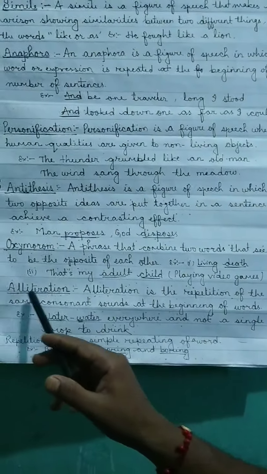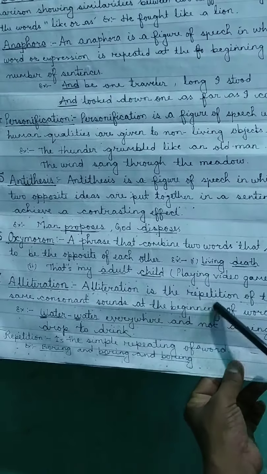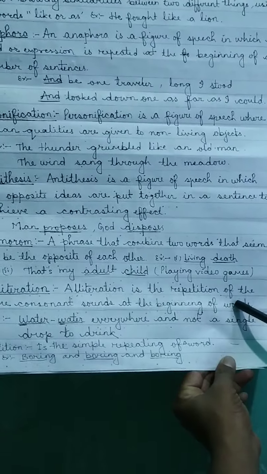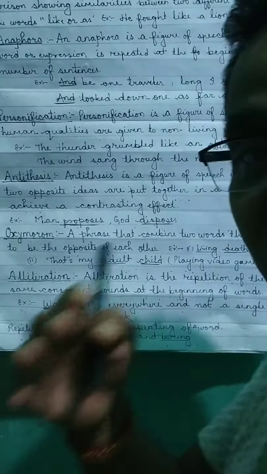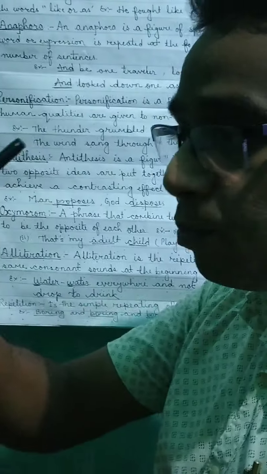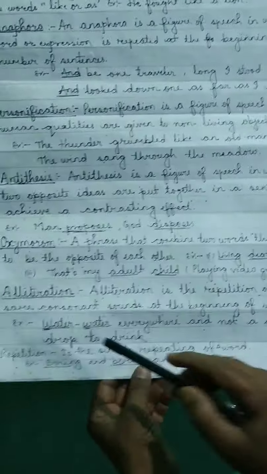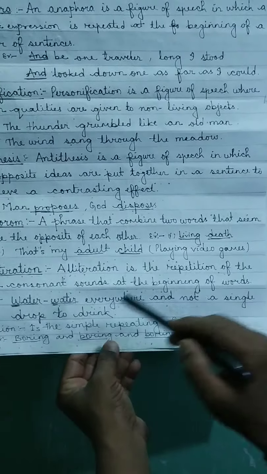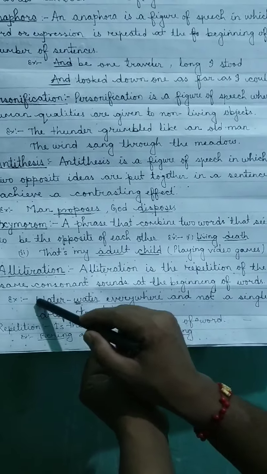Next is alliteration. Alliteration is the repetition of the same consonant sound at the beginning of words. Means when the same consonant sounds are used again and again at the beginning of the words, that is called alliteration. For example, "Water, water everywhere and not a single drop to drink." So here water and water, W, both the sounds are here.